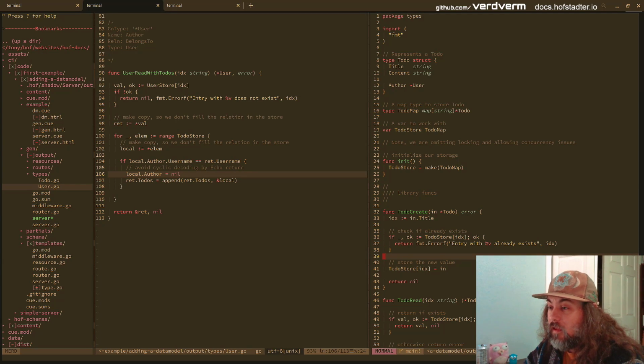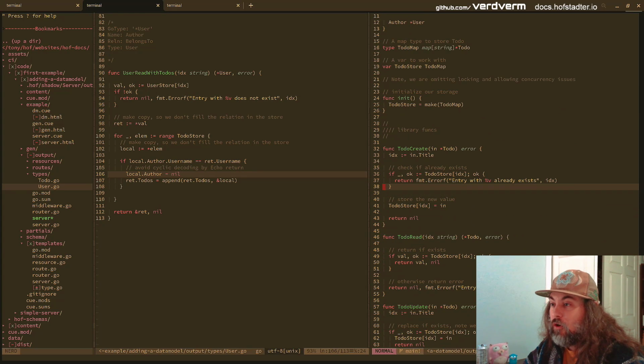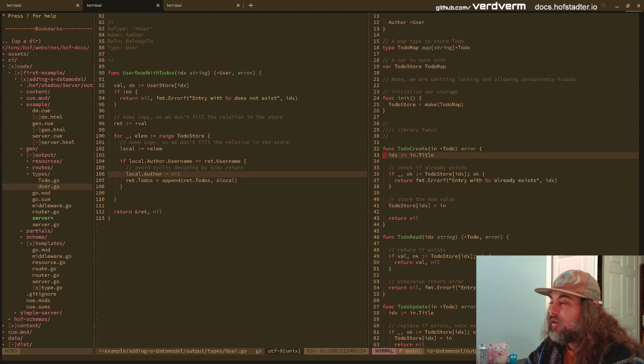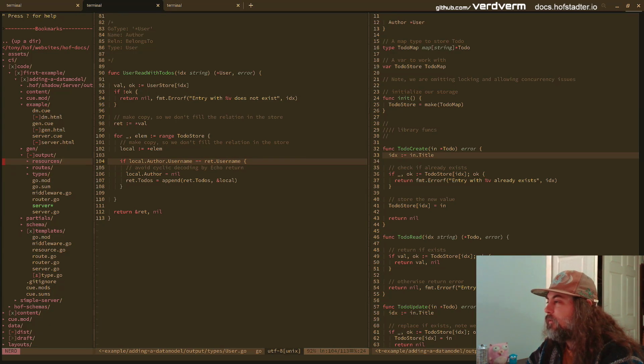Or I guess this is the read. And so we read exactly what we wrote. So as long as we store the user on the to-do before we pass it into here, it should be all right. So, we dealt with filtering on the way out for users and their to-dos and the author reference.